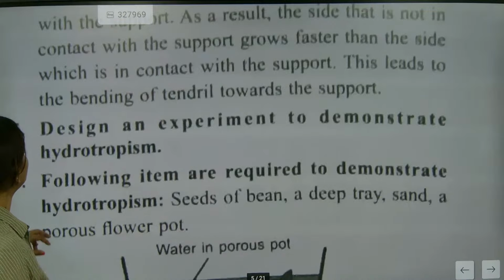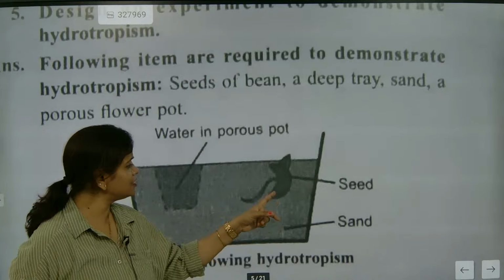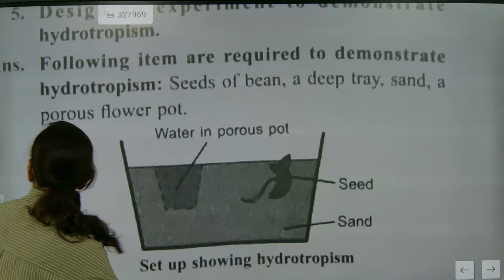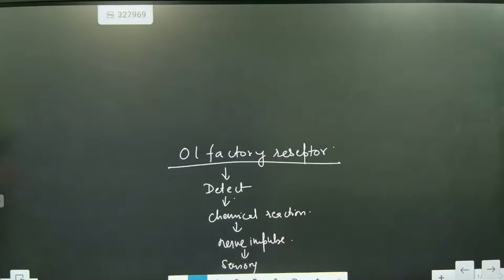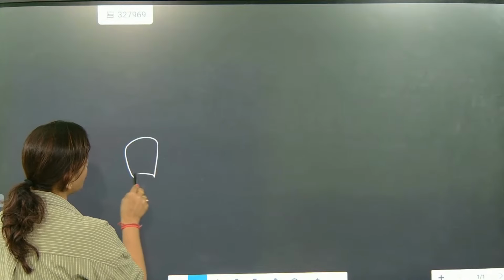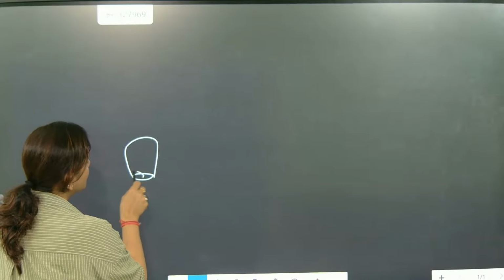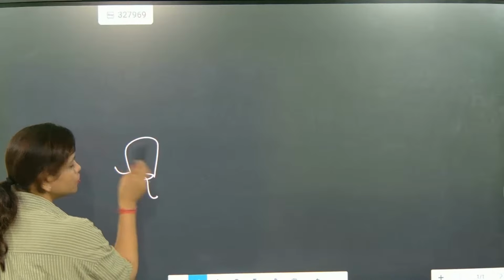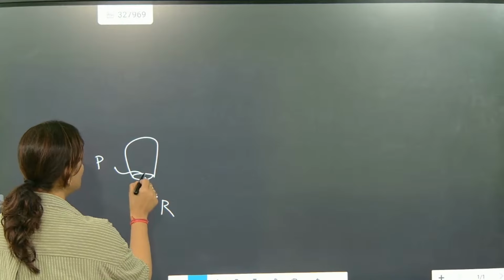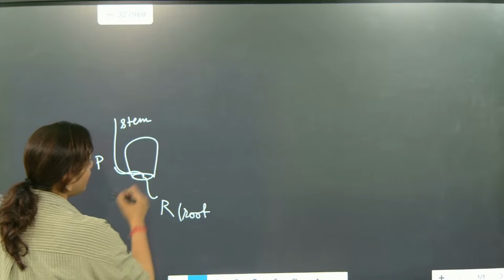So design an experiment to demonstrate hydrotropism. Can we see the hydrotropism? Can you see this? The seed has cotyledons, one radicle and the second one plumule. You need to understand that a seed is either monocot or dicot. A seed will be of two types. Monocot means having only one cotyledon. The monocot will have one root and shoot system. This is called plumule and this is called radicle. So plumule will become stem and radicle will become root. So this is called monocot.